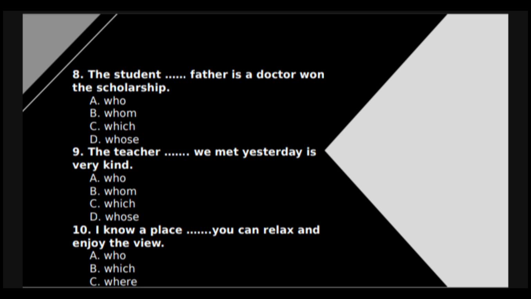Number 10. "I know a place blah blah blah you can relax and enjoy the view." In the sentence, I know a place where you can relax and enjoy the view. The correct answer is "where." The word place indicates that the noun is a place, and the sentence that follows explains the activities taking place there. In Indonesian, "where" means "di mana," so it's a good way to connect the word place with the following explanation. Therefore, the correct answer is where.